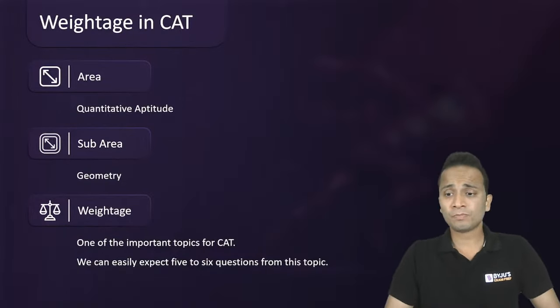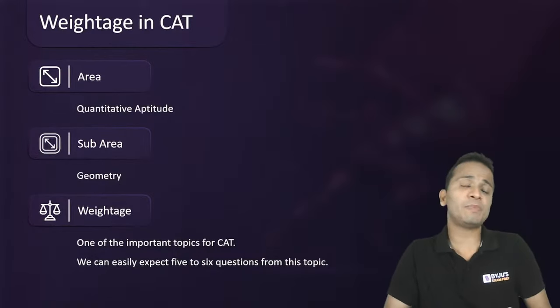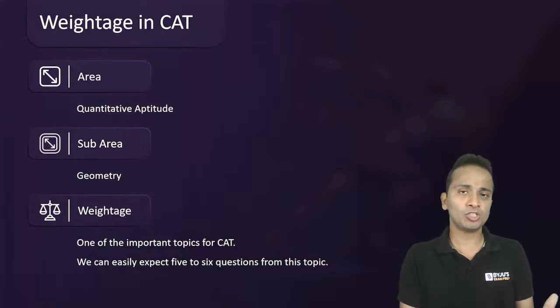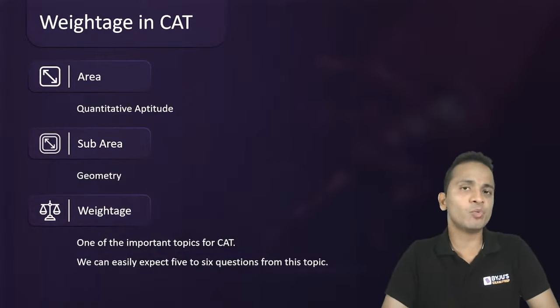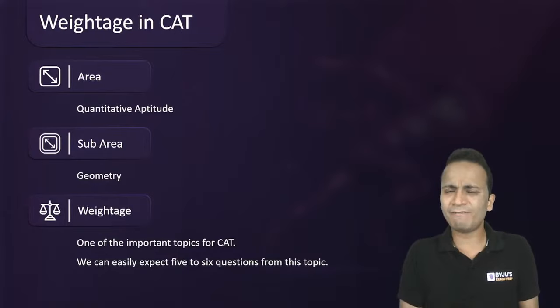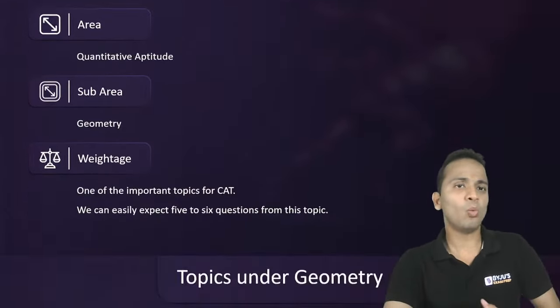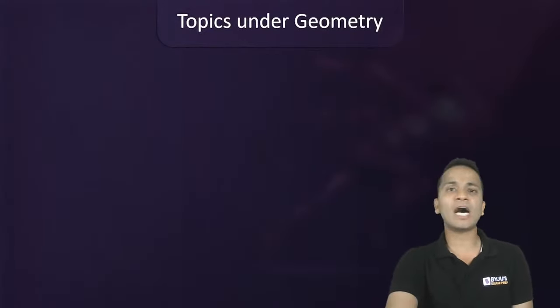This year we are expecting somewhere around 22 to 26 questions in the QA section, though it is not yet clear how many questions there will be, but definitely you can see 5 questions from this area.